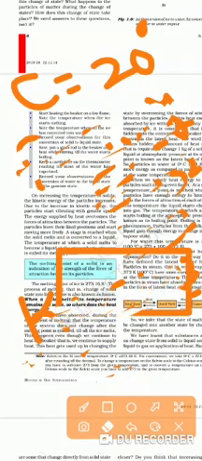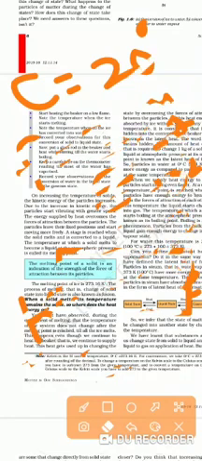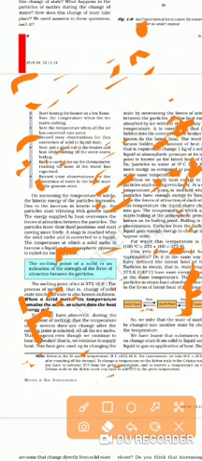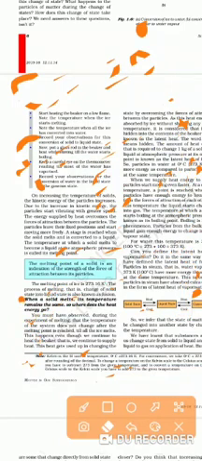So these are two formulas for interconversion of temperature scales. I hope you all can understand easily.